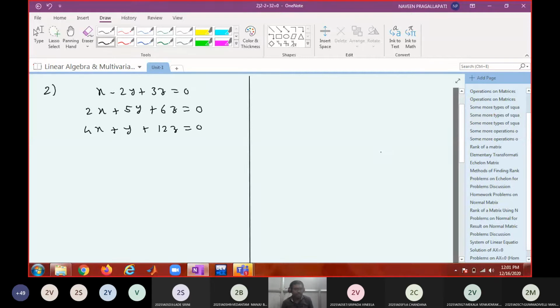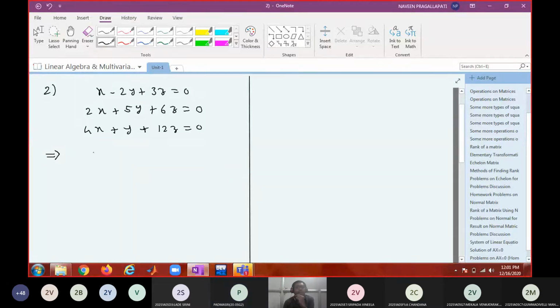Tell me. Sir, we should use only echelon form, not normal form. Why use normal form? It will take many steps. No, it involves row operations as well as column operations. The easiest way to find out the rank is echelon form only. Yes, so we always convert the given matrix into echelon form in solving a system of linear equations, using only row operations.